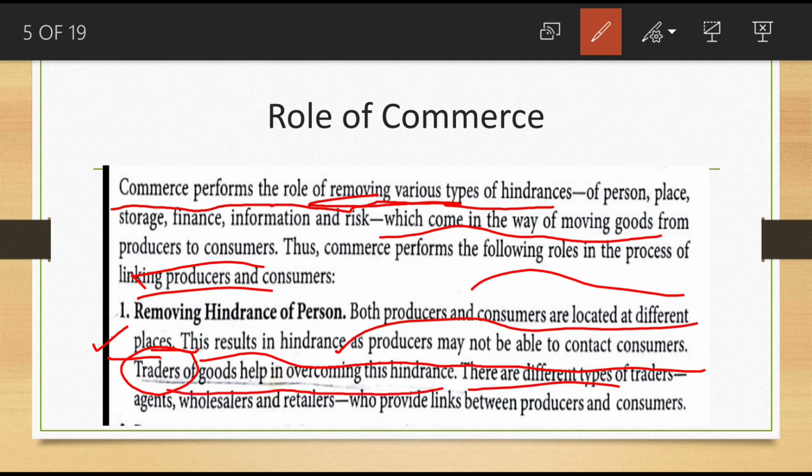There are different types of traders. Who are they? Agents, wholesalers, retailers. They are the different types of traders, who provide the link between producers and consumers. Is it clear?